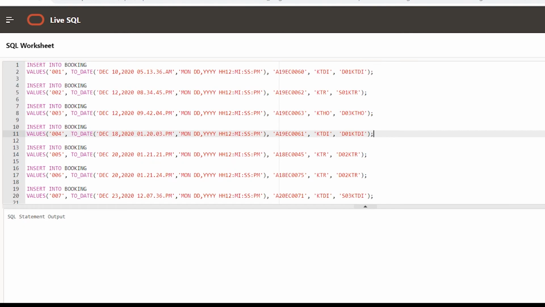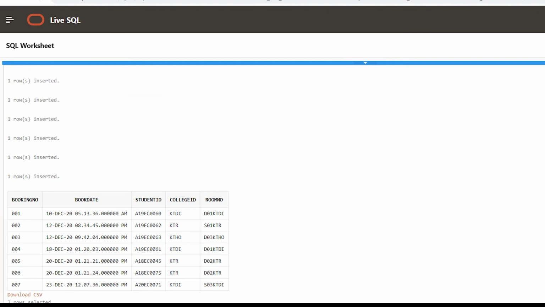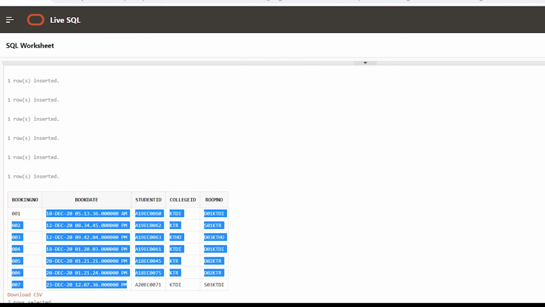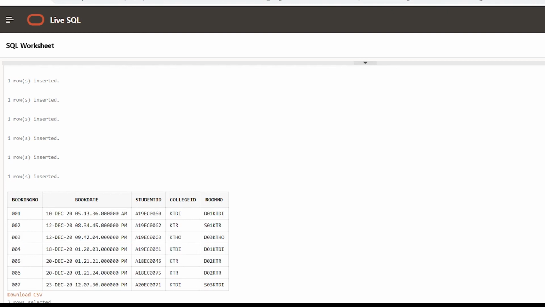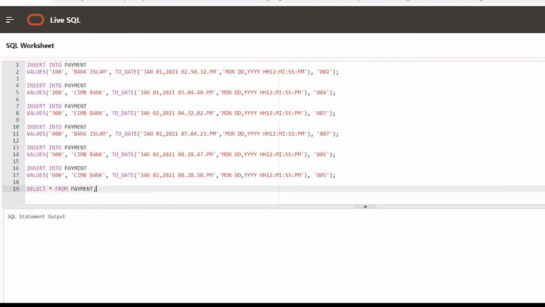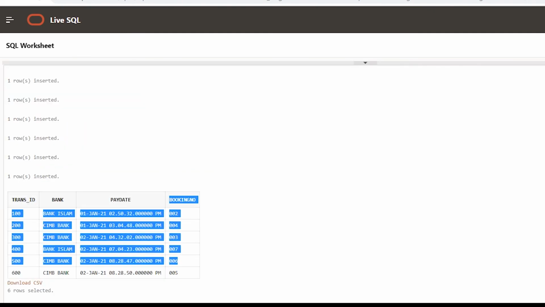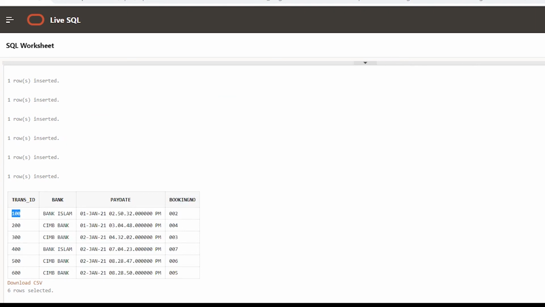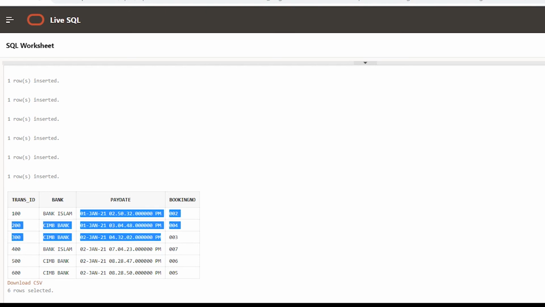We will proceed to the booking that students make. So the booking table will have a booking number that will be auto-generated when they book a room. It ensures their booking date so the staff and admin can know the order in which students make a booking for a certain room. This is a foreign key for this table. Insertion into payment: the booking number is the foreign key for this transaction ID, so they can match the transaction ID with each booking. Also, it will store when they pay the bill.